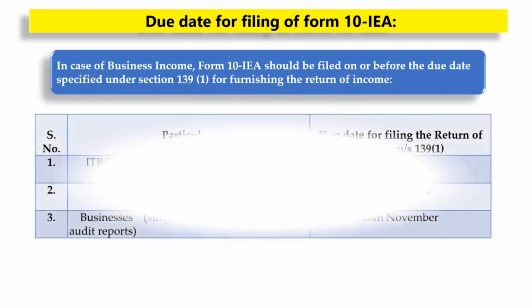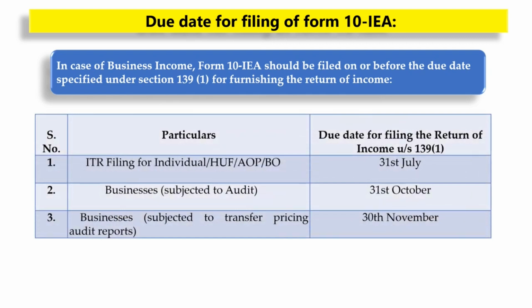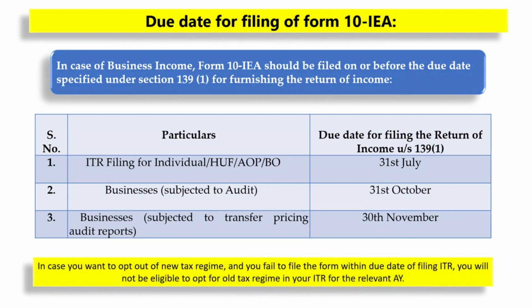Please note that if you are filing your ITR as an individual, HUF, association of person or body of individual and not subjected to audit, the due date of filing return is 31st July. However, if your business is subjected to audit, the due date for filing your income tax return is 31st October. For businesses which are subjected to transfer pricing audit reports, the due date is 30th of November.